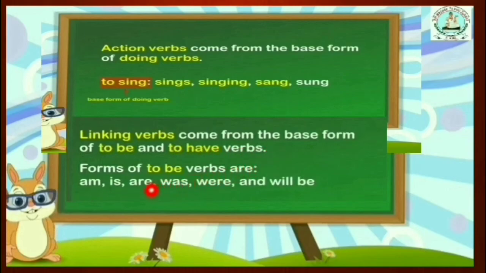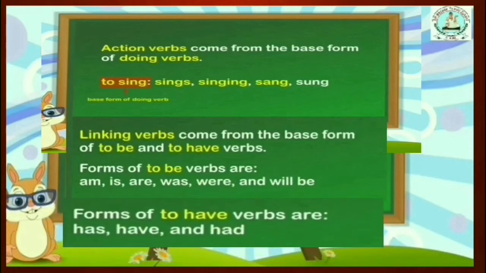Before, I told you the forms of to-be verbs: is, am, are, was, were, will be, also be, been, being. These are the forms of to-be verbs. And next, to-have verbs: has, have and had. And also the to-do verb forms: do, does, did, done, doing.